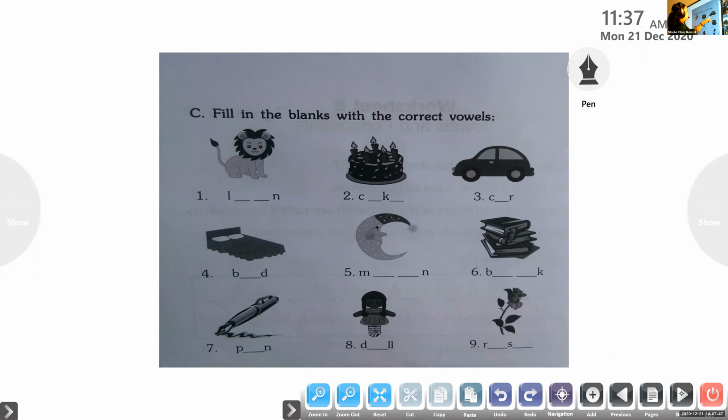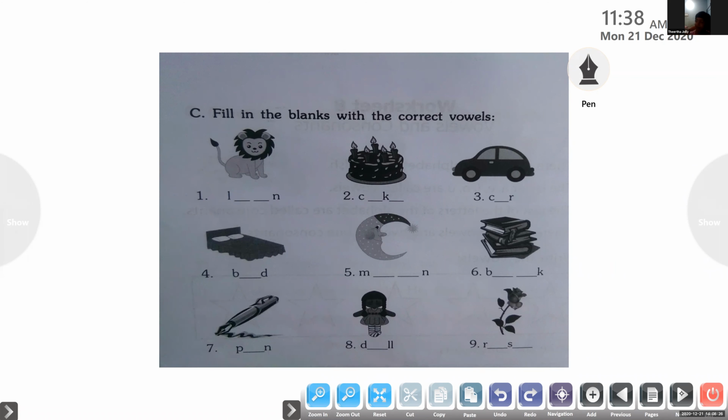Adelan, unmute. Which is the third one? C-A-R, car. Very good. Thank you. Manav, unmute. Number 4. Bed. Very good. Okay. Thank you. Tirtha Jolly, number 5. M-O-O-N, moon. Okay. Fine. Thank you.